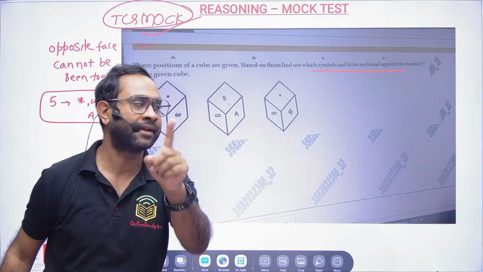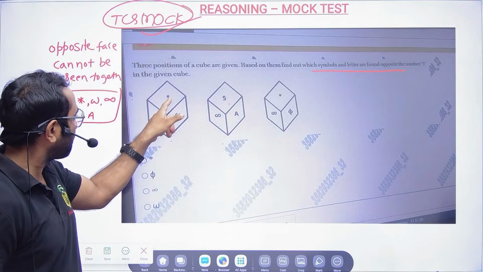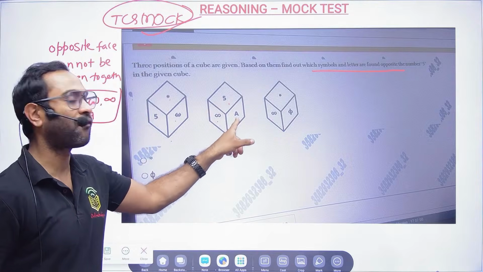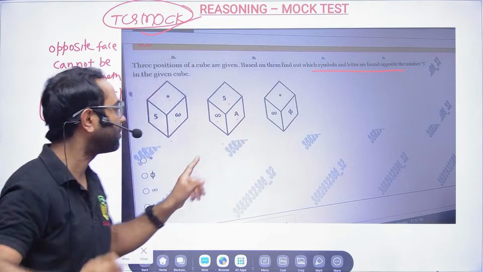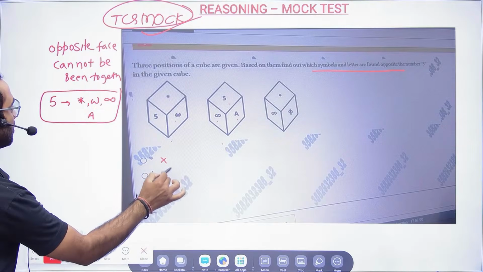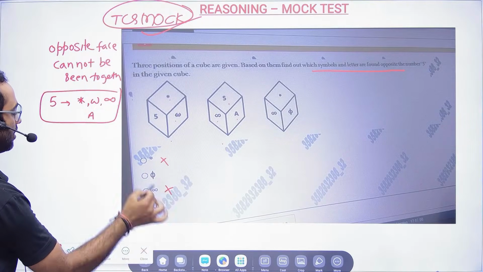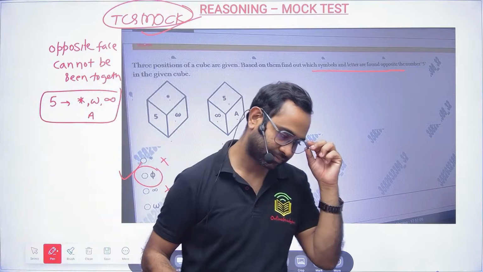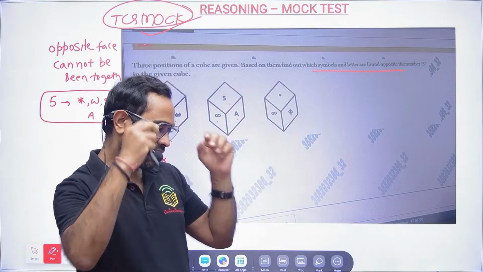Keep that in mind. If this is opposite of 5, you will never be able to see it. So star gone, infinity gone, A gone. So option B will be the correct answer. Is it clear?